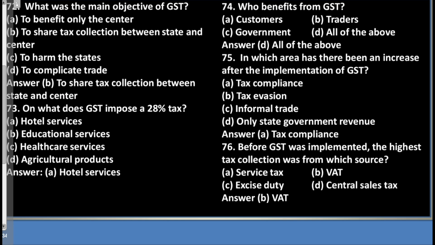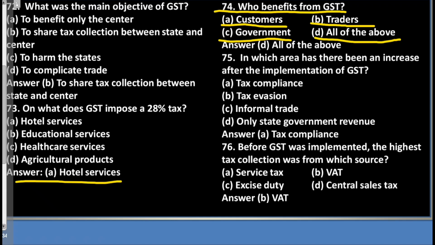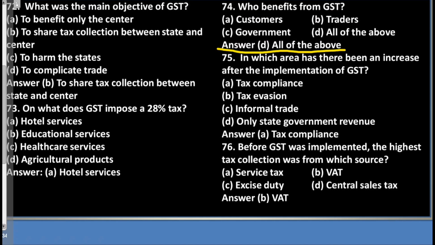Question 73. On what does GST impose a 28% tax? A. Hotel services. B. Educational services. C. Healthcare services. D. Agricultural products. Answer: A. Hotel services. Question 74. Who benefits from GST? A. Customers. B. Traders. C. Government. D. All of the above. Answer: D. All of the above.